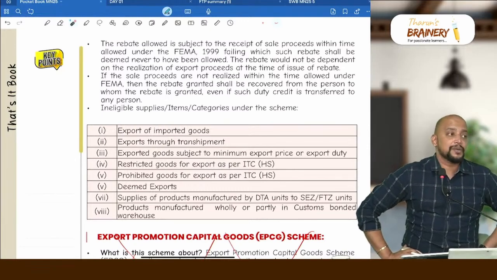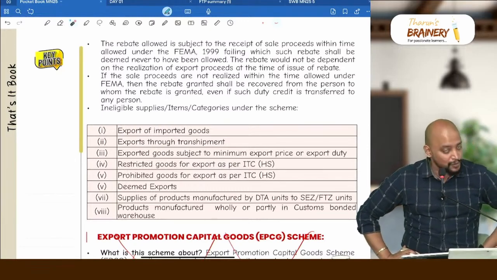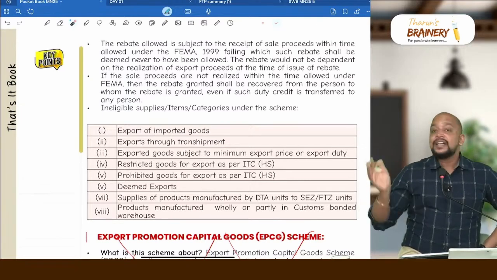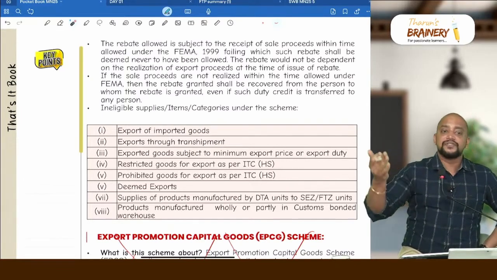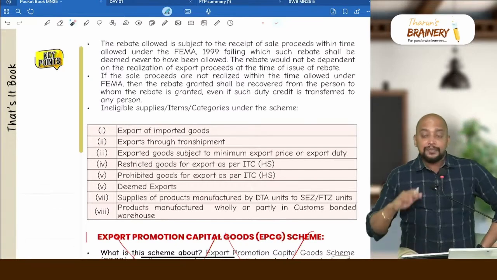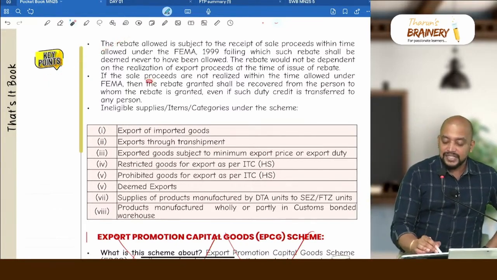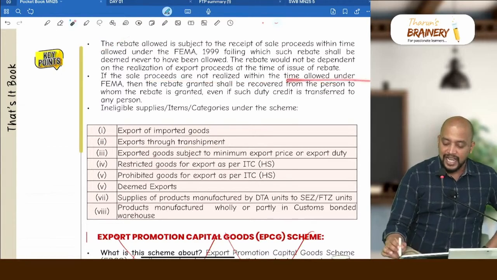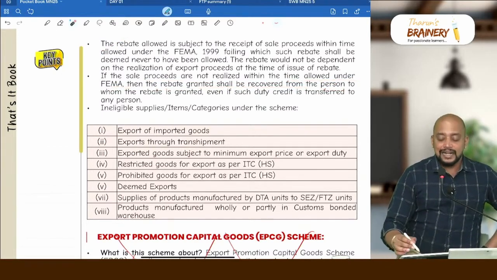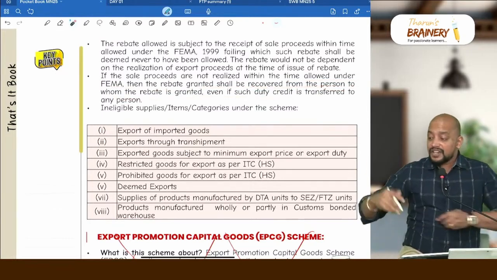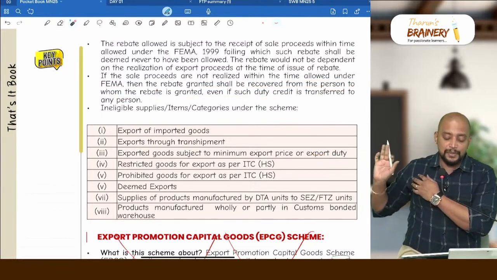What is the time limit under FEMA? 9 months from the date of export. Otherwise, whatever rebate we got under this will be recoverable. It's not like only when we realize proceeds we will get the rebate. First they will give the rebate, but thereafter we need to realize the proceeds within the time limit under FEMA. If the sale proceeds are not realized within the time allowed under FEMA, then the rebate granted shall be recovered from the person to whom rebate is granted, even if I transfer the duty credit scrip to some other person.